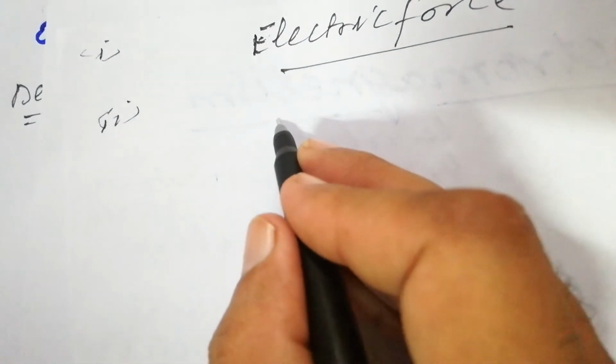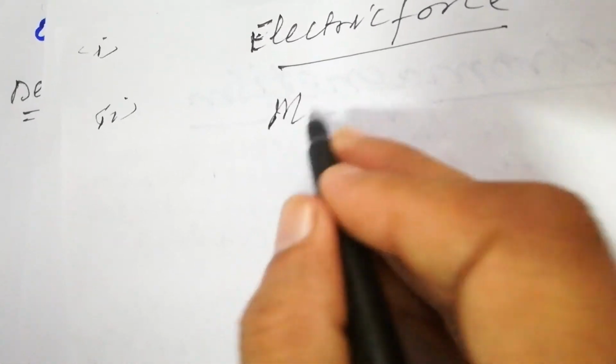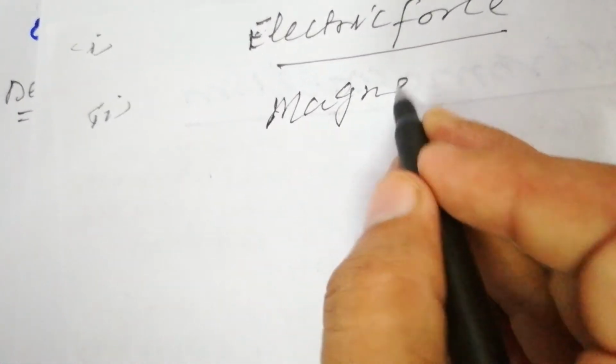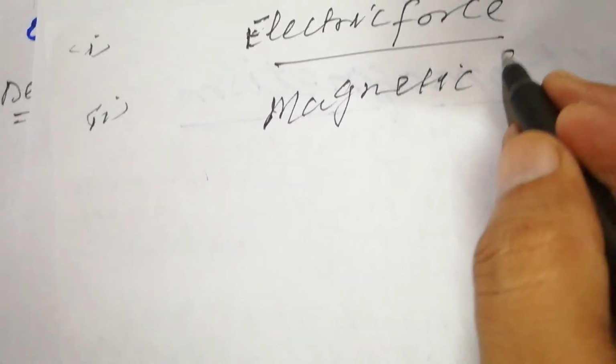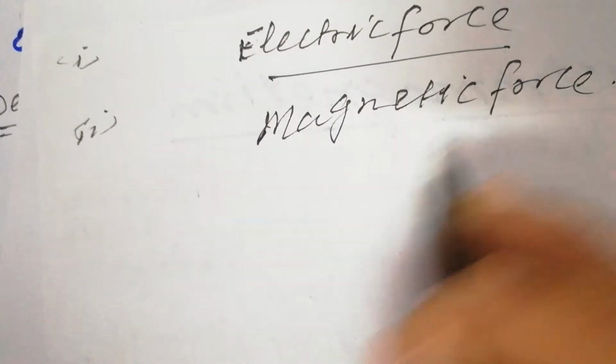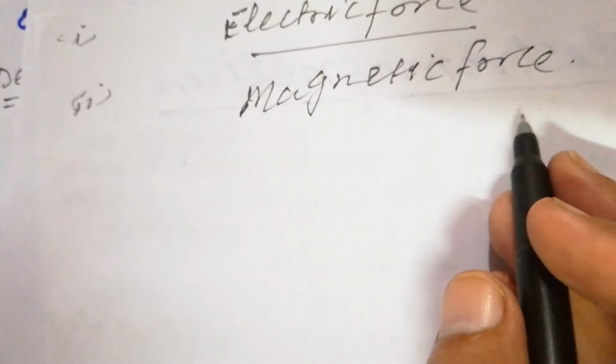When the charge enters in a magnetic field, it experiences a magnetic force.